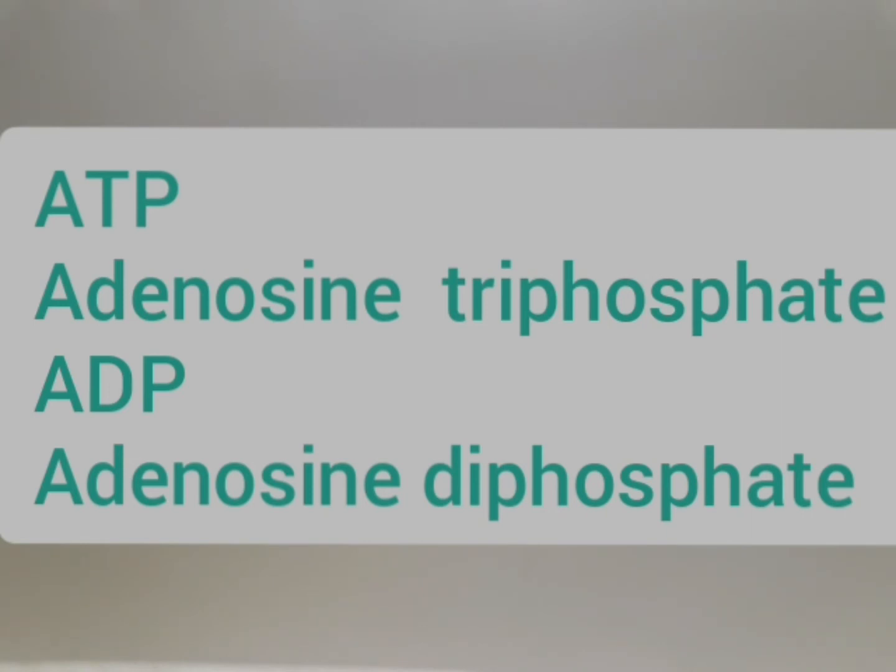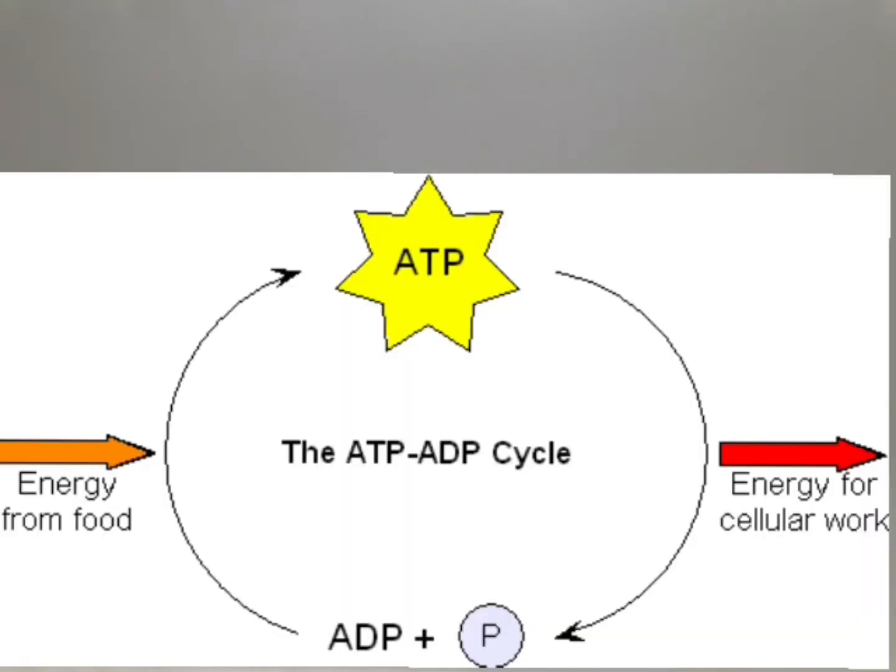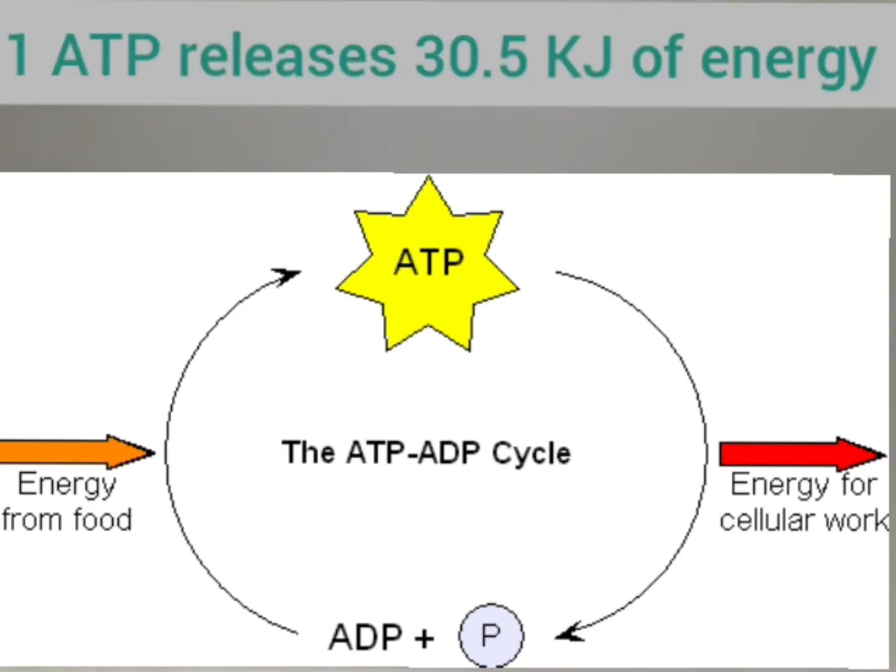ATP is the energy currency of the body. When our body cell needs energy, the ATP in mitochondria of a cell breaks down into ADP to release energy. And now these ADP are to be converted back into ATP for further use. So these ADP convert into ATP by using energy released by respiration and are used as a source of energy whenever required by the body cells. One molecule of ATP releases 30.5 kJ of energy.